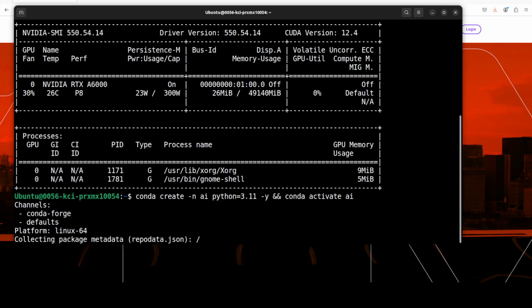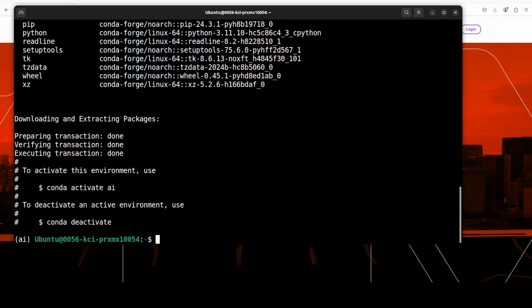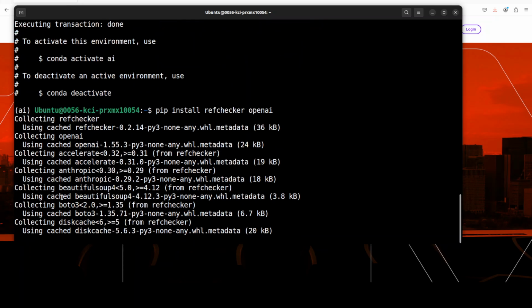Okay, so first up, as usual, let's create a virtual environment with Anaconda. It just helps us in keeping everything separate. And now let's install RefChecker with OpenAI.